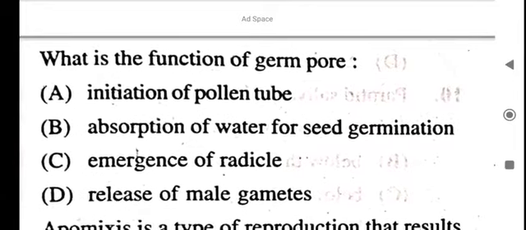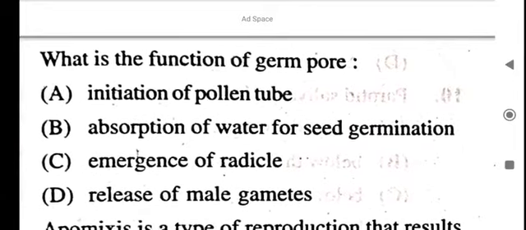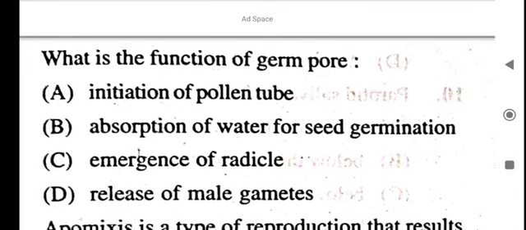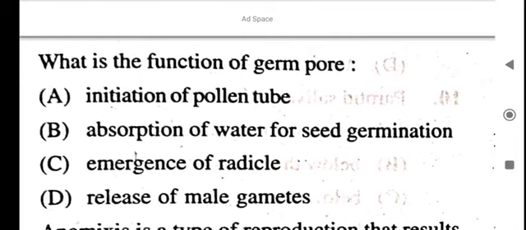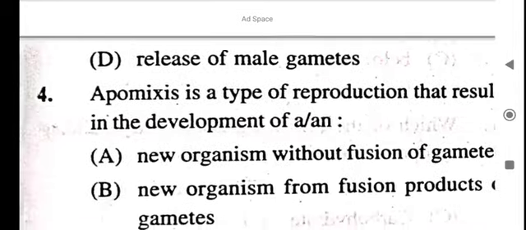What is the function of germ pore? Initiation of pollen tube, absorption of water for seed germination, emergence of radicle, release of male gametes. What is the function of germ pore? Initiation of pollen tube. The function of germ pore is initiation of pollen tube. Okay.